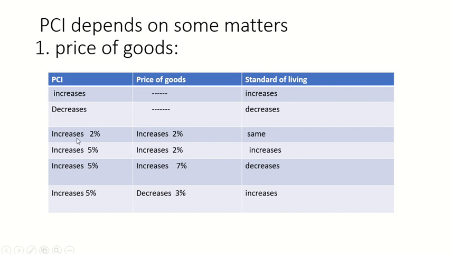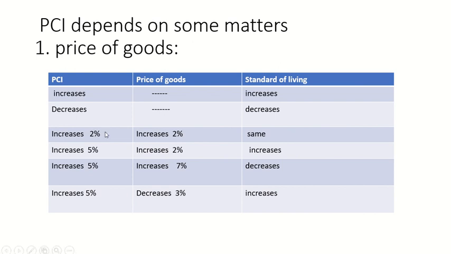So if PCI increases at 2%, and the price of goods also increases at 2%, our standard of living will be the same. In one sense our per capita income is increasing, but at the same time the price of goods increases at the same percent, so our standard of living will be the same.